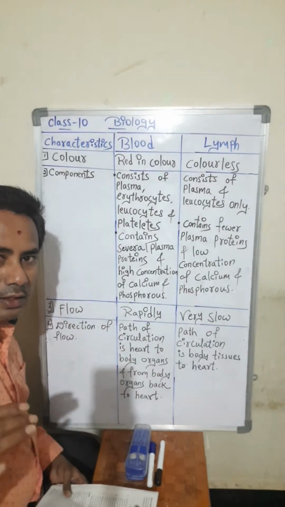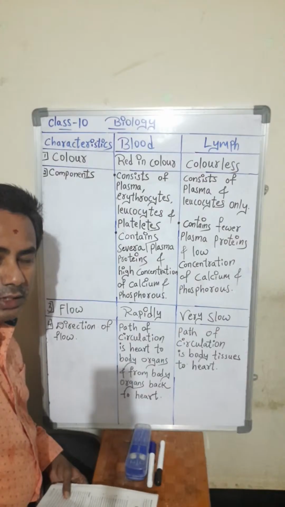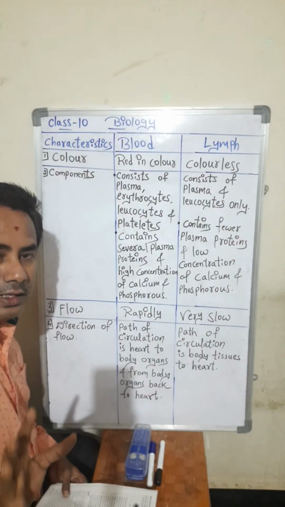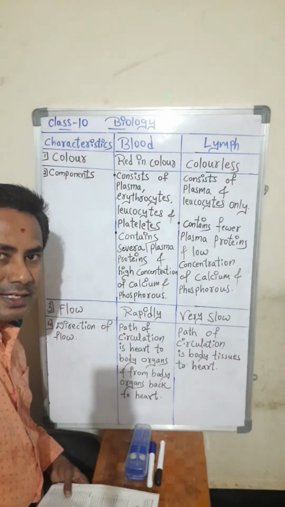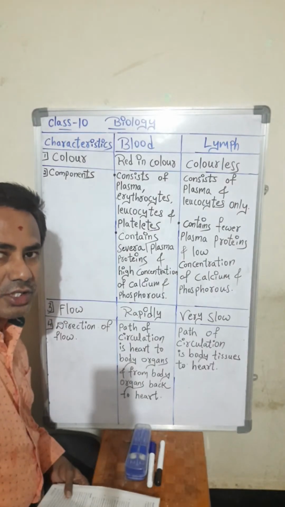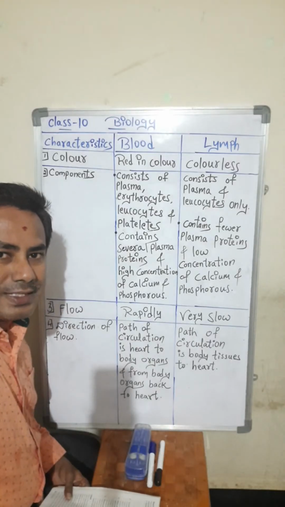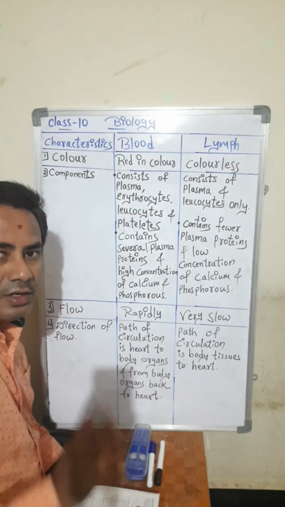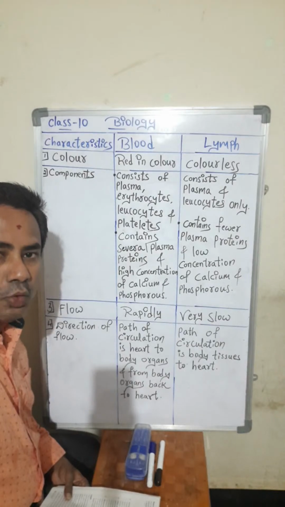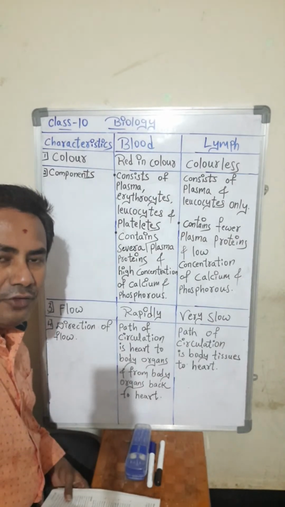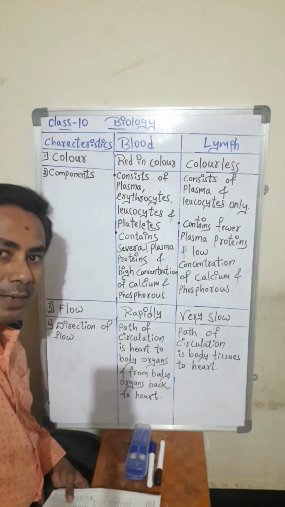The red blood cells will be absent there, and the lymph will be colorless, and it will do some functions. It will enter into the intercellular space, in between the cells. The tissue fluid, or lymph, will come out from the blood capillaries only.